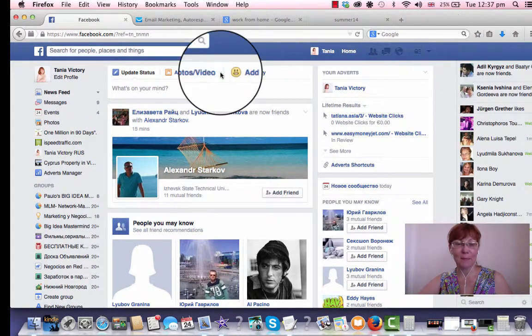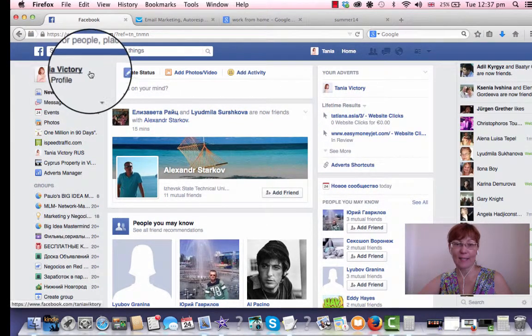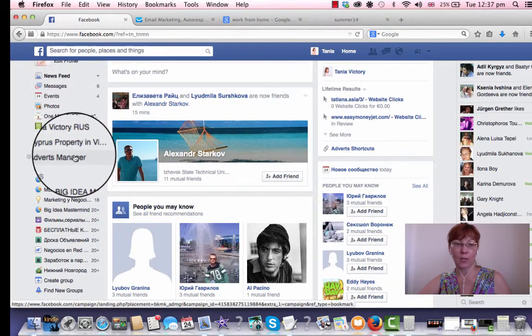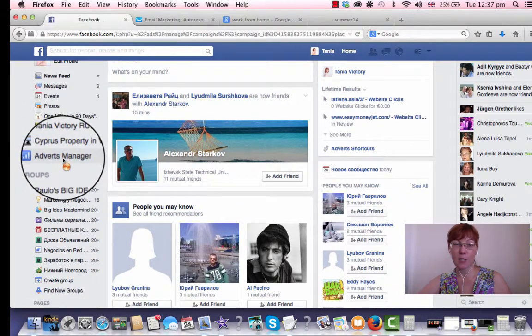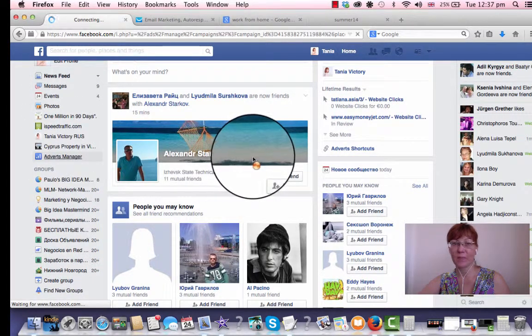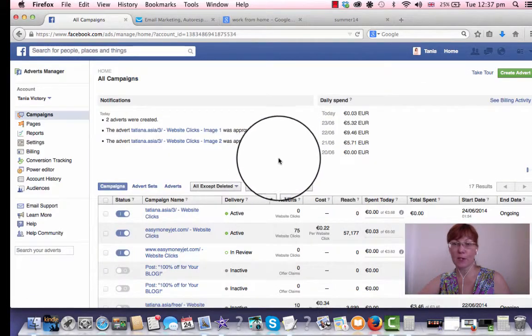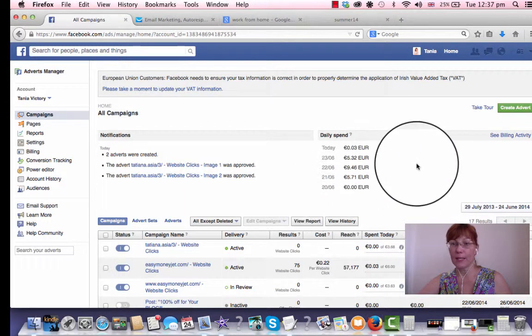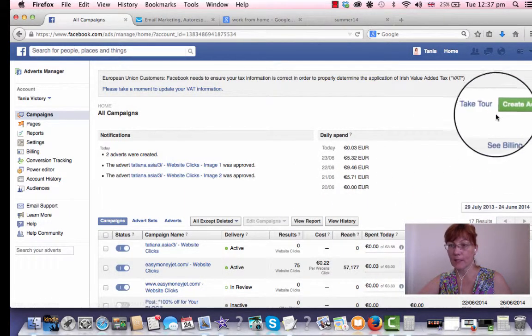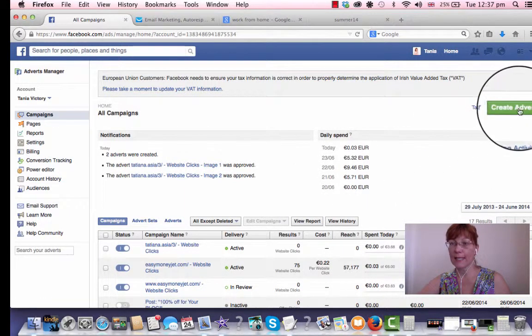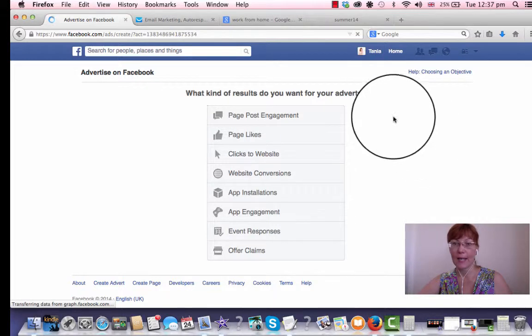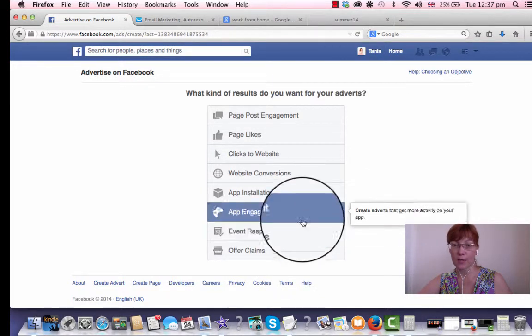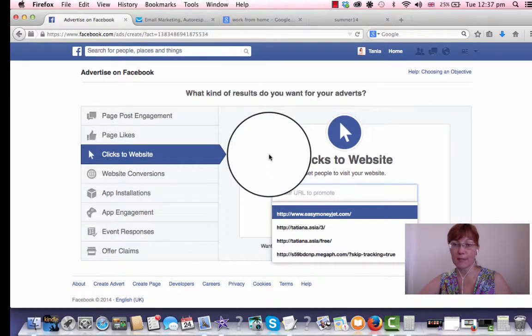So this is my page, you can see Tanya Victory. We will go here, Advert Manager, and we will come to the same page where we were. See, I show you. But we need to create an advert now. Here we find the green button. Click on create advert and we have a lot of options. I choose click to website.